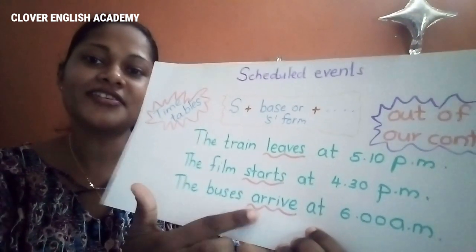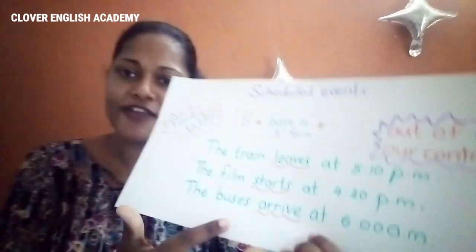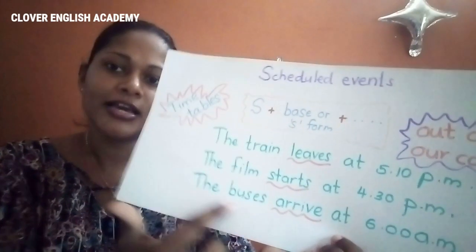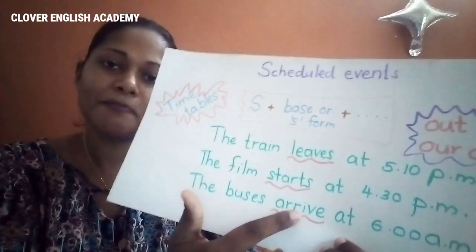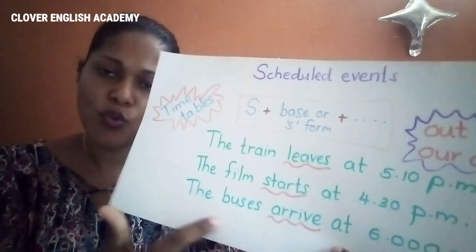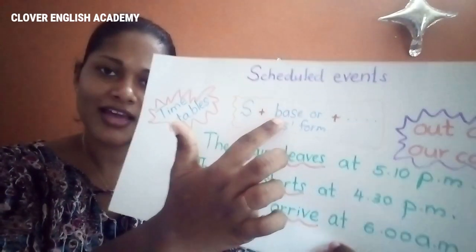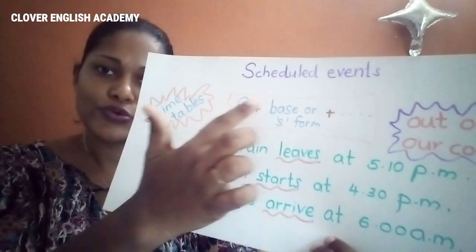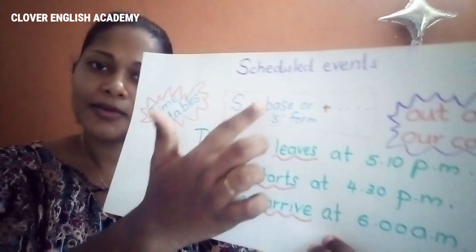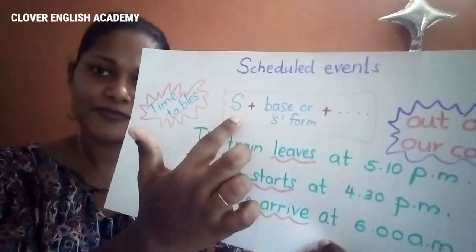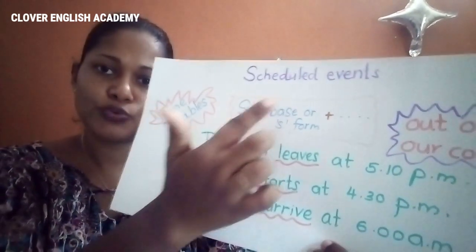The buses arrive at 6 a.m. Arrive means to come, leave means to depart. See? Buses is plural, so the verb is in base form. If the subject is singular, S form. If the subject is plural, base form. So this is simple present tense. So now you should understand.